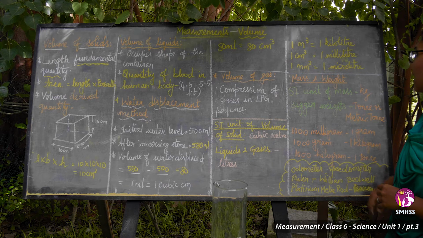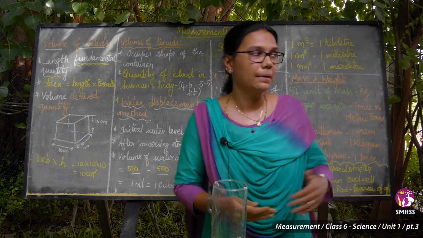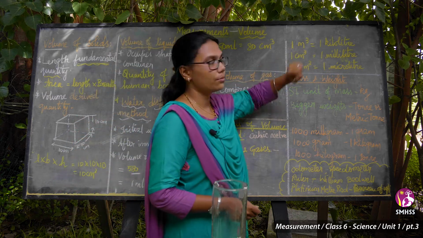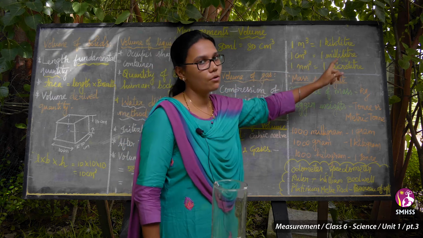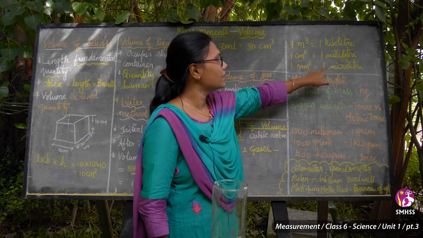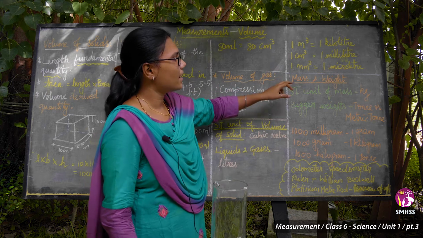Now how can we change cubic meter into liters? 1 cubic meter is equal to 1 kiloliter. 1 cubic centimeter is equal to 1 milliliter. 1 cubic millimeter is equal to 1 microliter. Yes, then mass and weight.